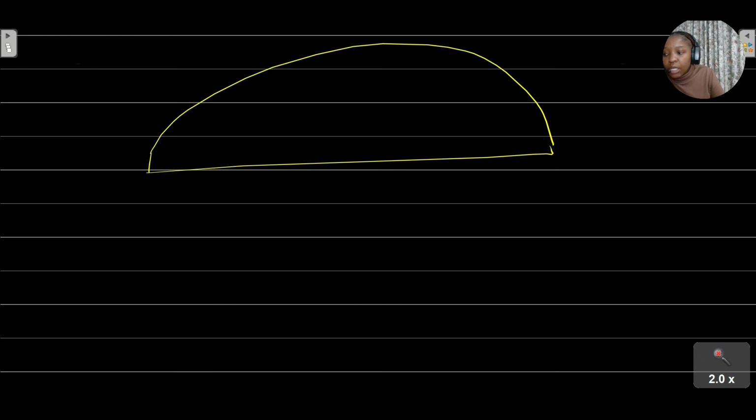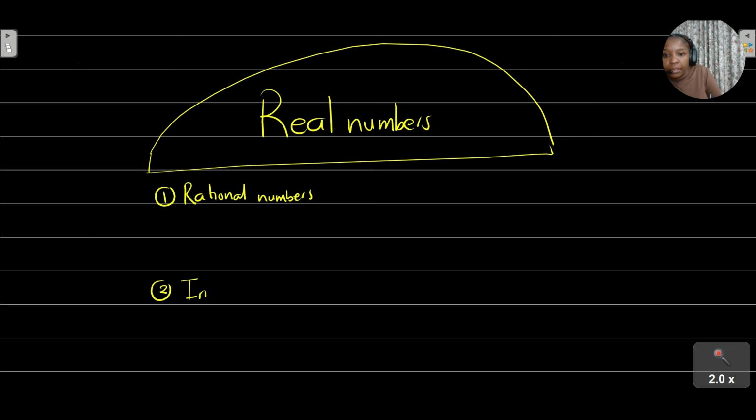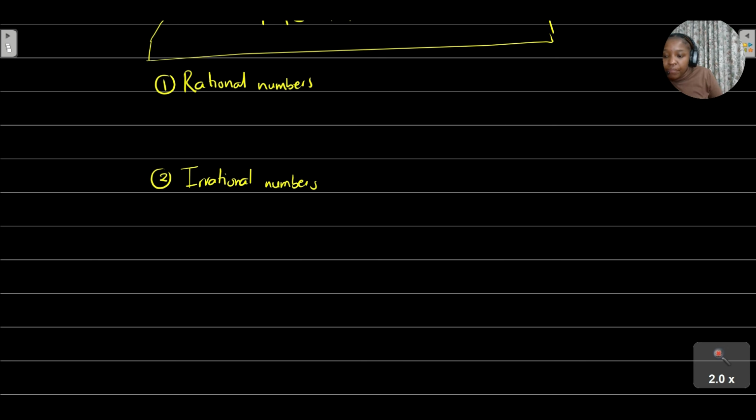When you're looking at number theory, we know that your real numbers consist of number 1, rational numbers, number 2, irrational numbers, number 3, integers, number 4, whole numbers, number 5, natural numbers.